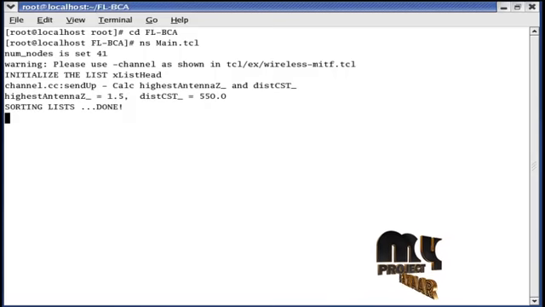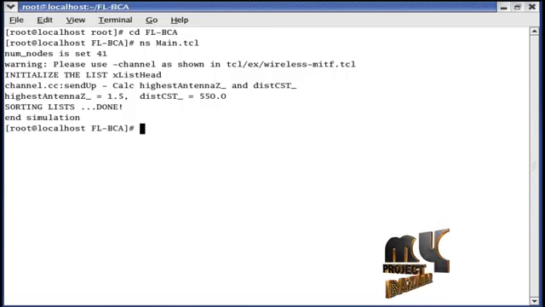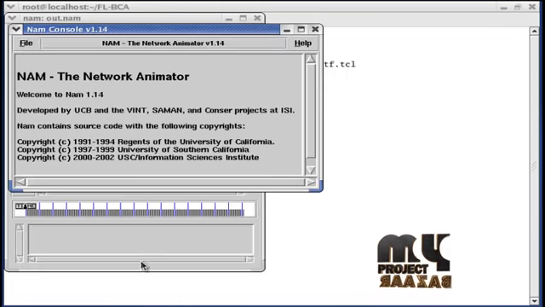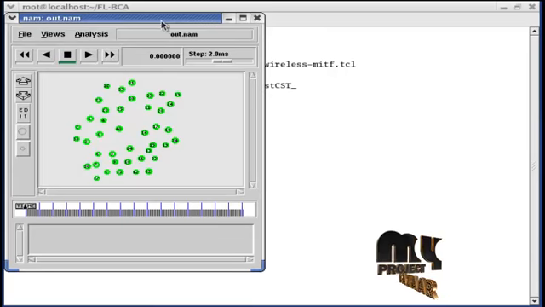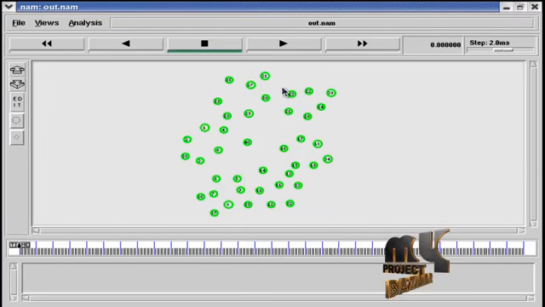Here I created 40 sensor nodes and one base station. This is the NAM window. This is the play button, this one is the stop button. Now I play the NAM.